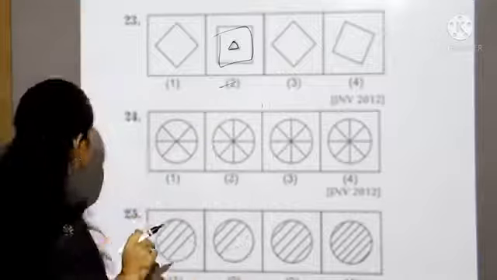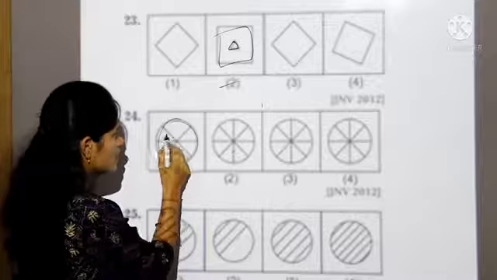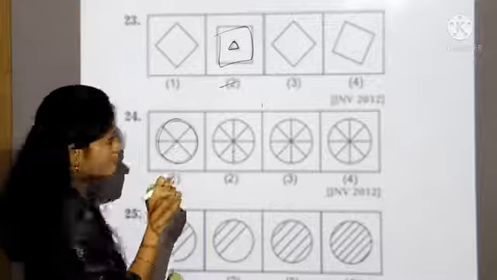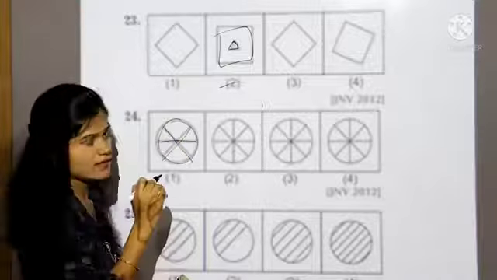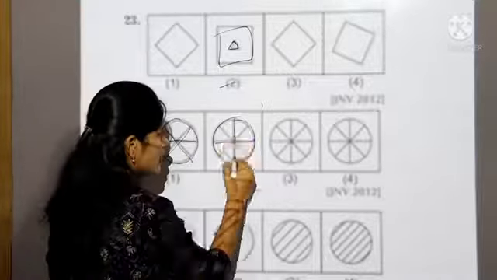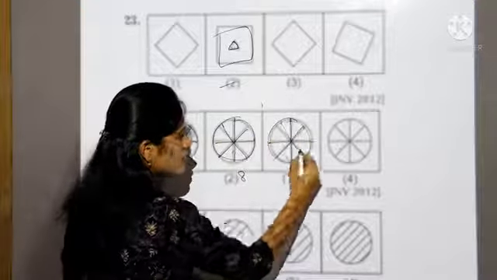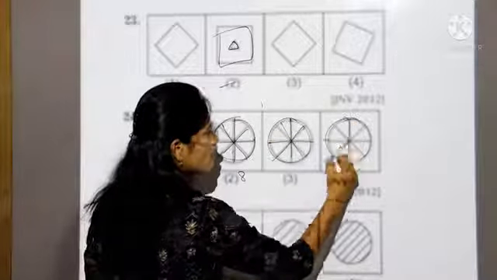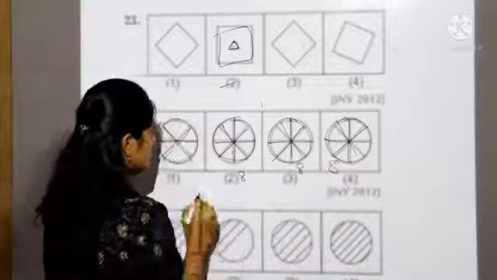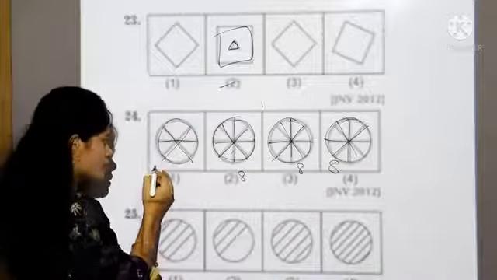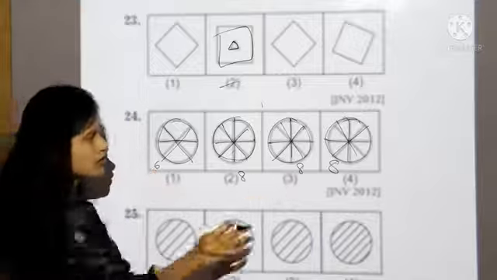Let's take 24th question. See, they have given one circle, next the diagonals. See, in the first box they have given 6 parts. In the second box they have given 8 parts. In the third also they have given 8 parts. In the fourth also they have given 8 parts. But only in the first box they have given 6 parts, which is different from the others.